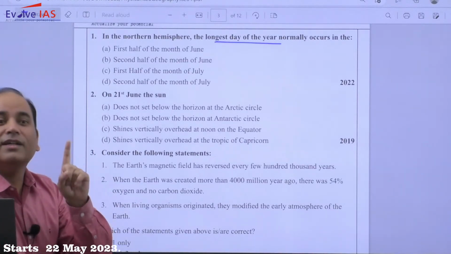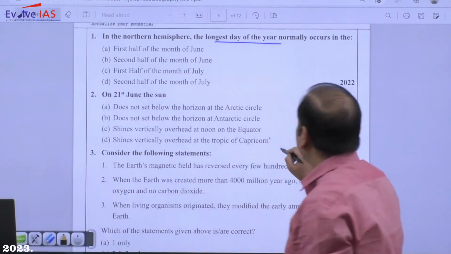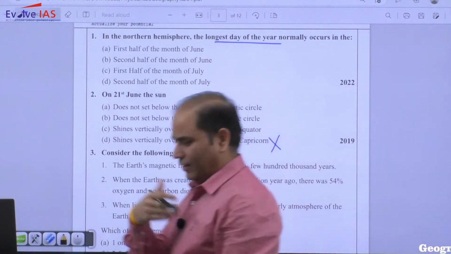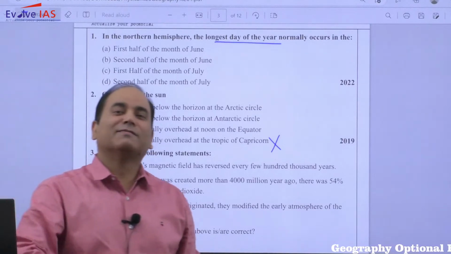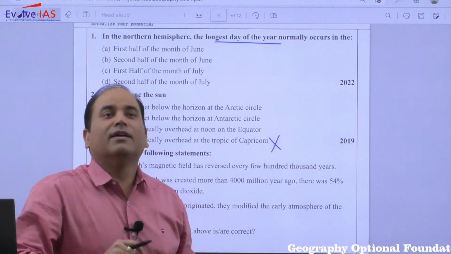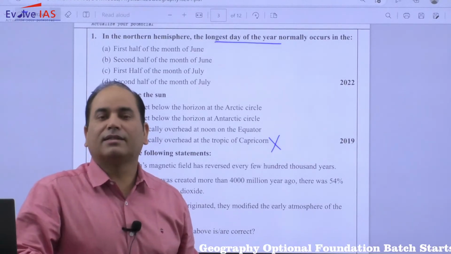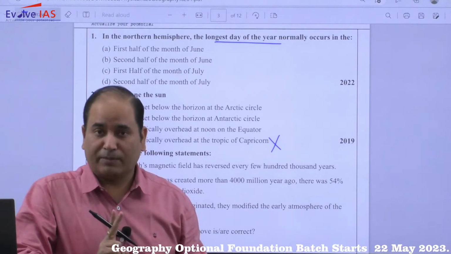So on 21st June, what will be the subsolar point? Subsolar point is Tropic of Cancer. So Tropic of Cancer means this is incorrect. One more thing, of course you all must be following and you all must have done all these things, but one of the very interesting things I must have told you, if you have been connected with me in GS classes, optional classes, I must have told this, specifically in geography and environment.